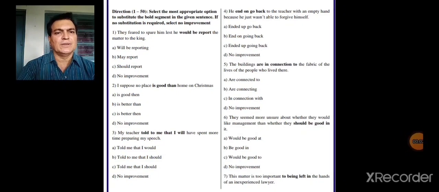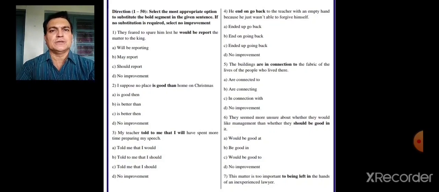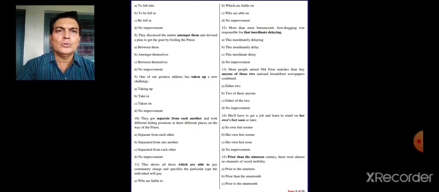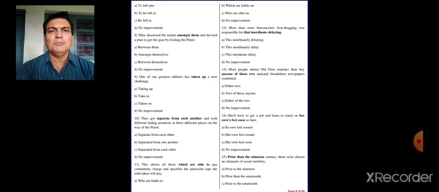Now let's see the seventh example here. This matter is too important to being left in the hands of an inexperienced lawyer. So let's see the options here. To left into, to be left in, be left in. So the right option will be be left in.